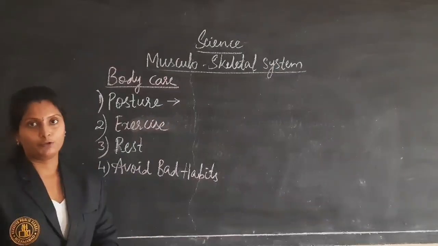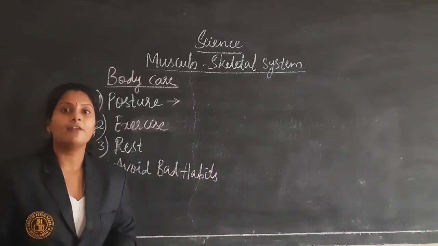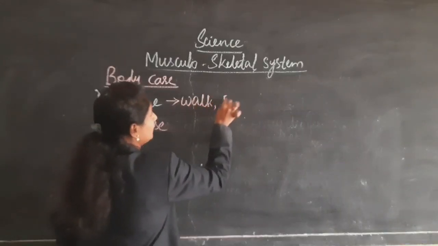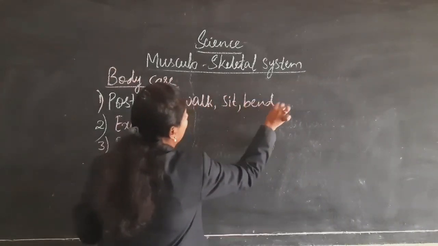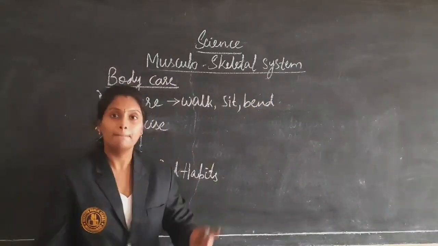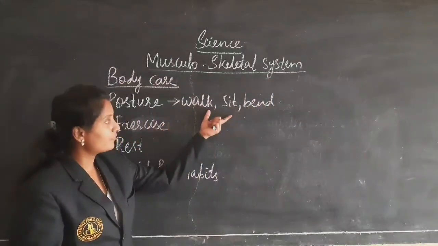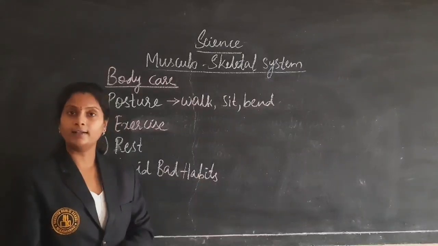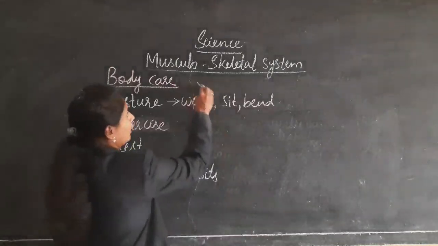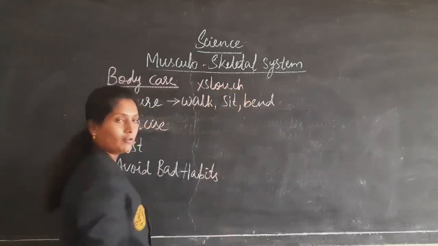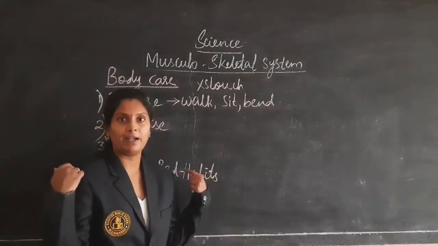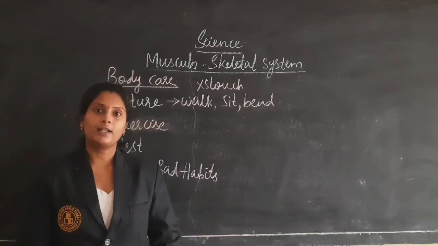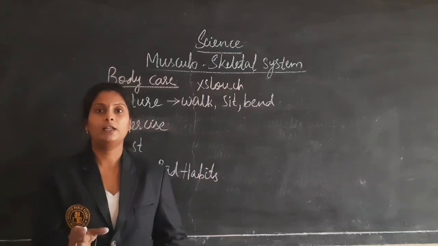Okay, first one is posture. Posture is nothing but the way we walk, sit, bend. These are the things we have to be careful about. While walking, we should walk straight and erect. We should not slouch. Slouch is nothing but, if you observe, some people bend their shoulders like this. No, we have to stand straight and erect so that our backbone will be in good condition.